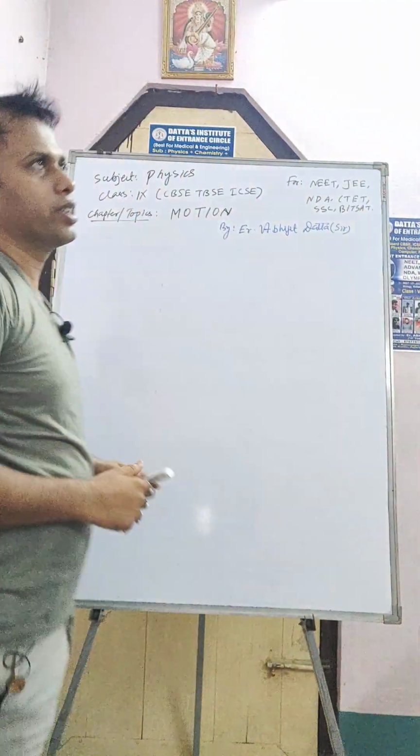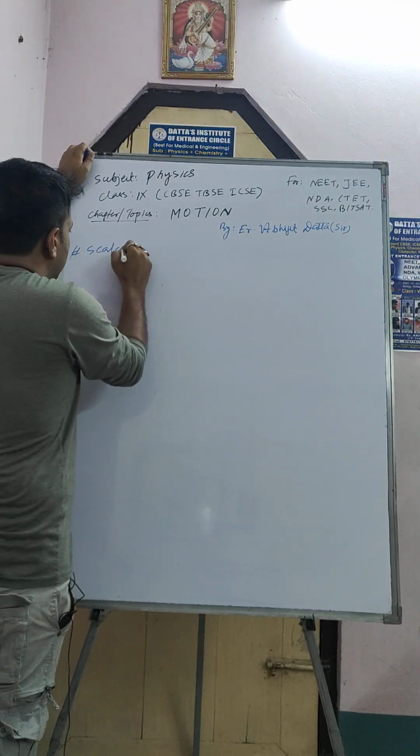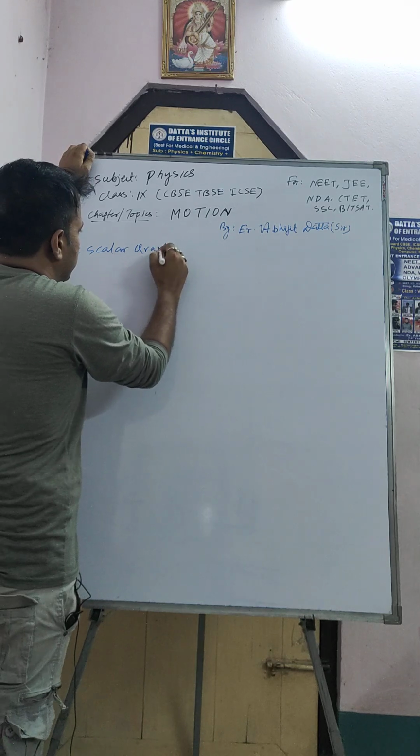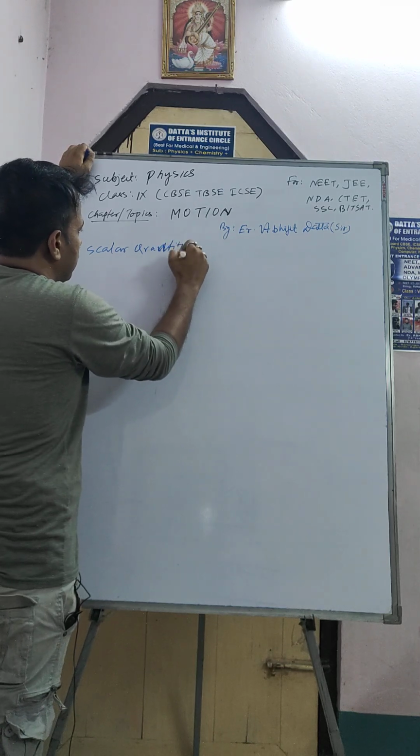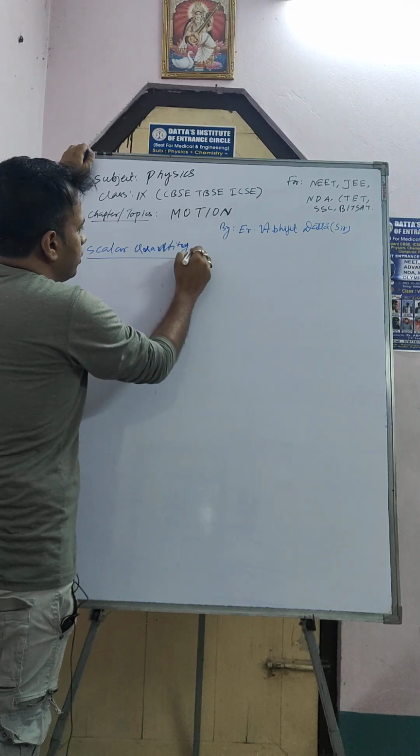So now I will discuss scalar quantity and vector quantity, vector physical quantity. Okay, scalar quantity and vector quantity. What is scalar quantity, sir?